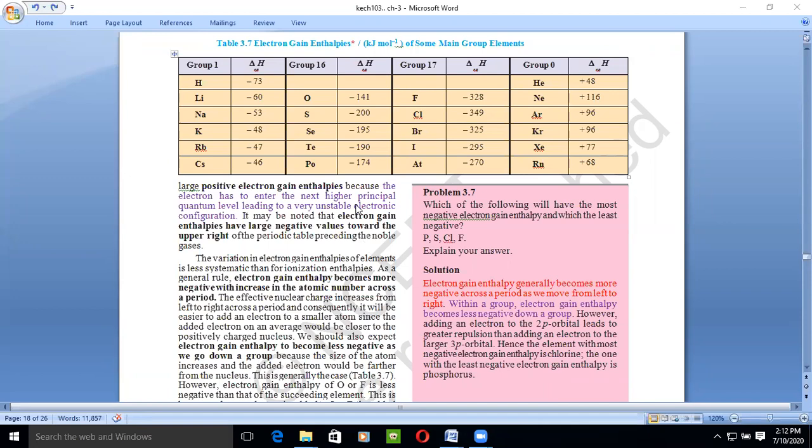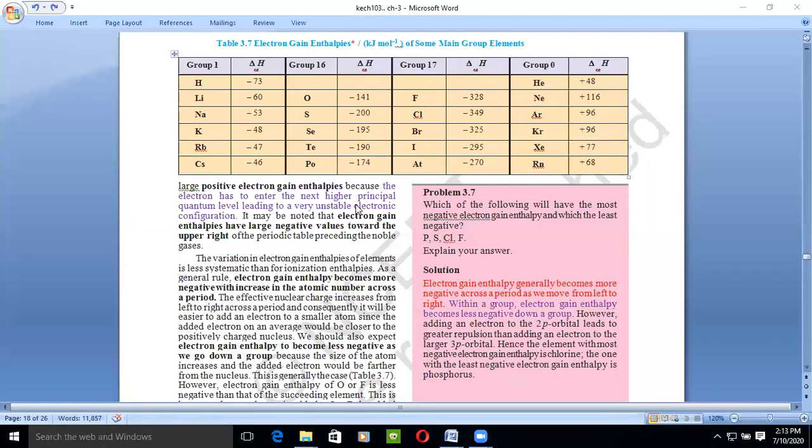Means if you want to add one electron to helium, then the principal quantum number will change. For example, if we talk about neon, the second noble gas, which is present in the second period. What will happen if you want to add some electron to the neon? Then the principal quantum number will change.